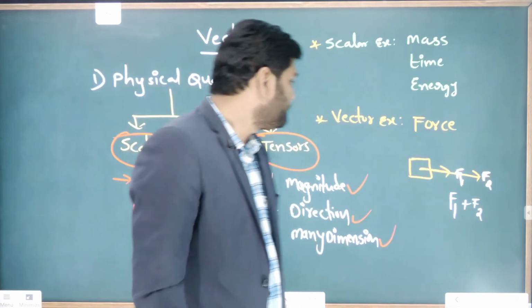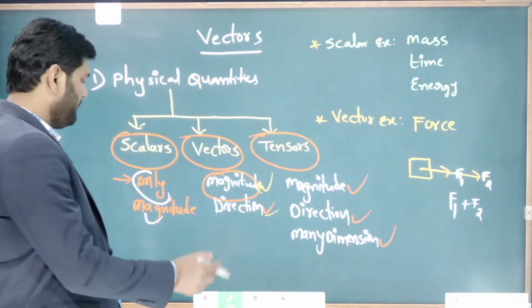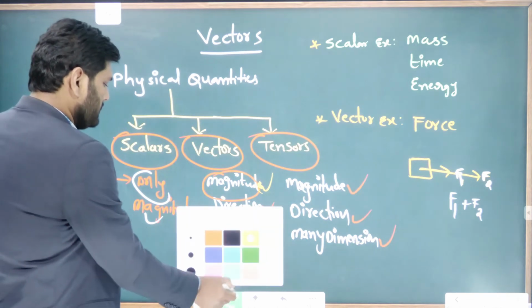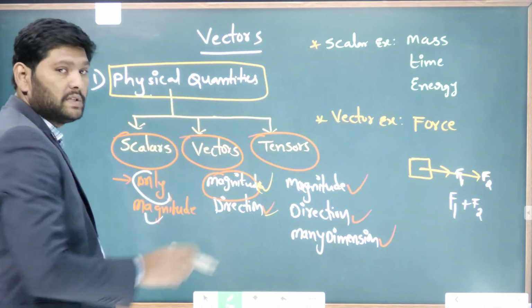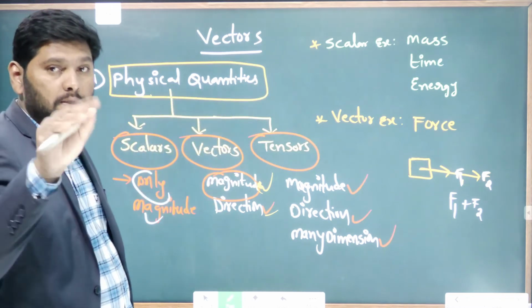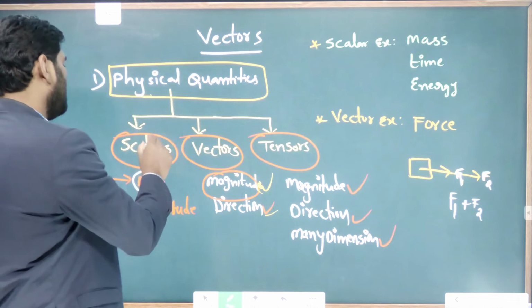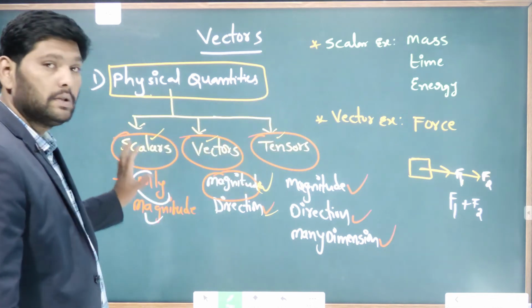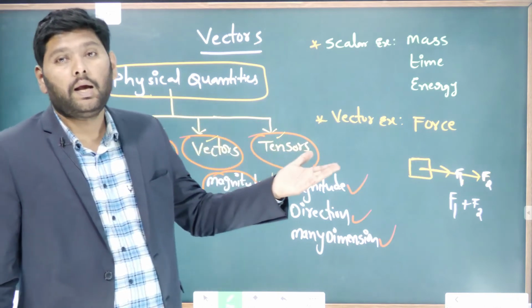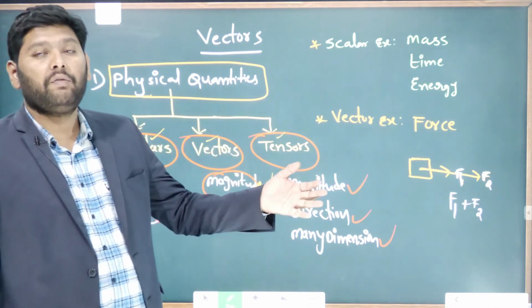Look here once. We have physical quantities. How many types of physical quantities do we have? Based on something, we have scalars, vectors and tensors. Scalars are quantities that have only magnitude and do not require any direction.